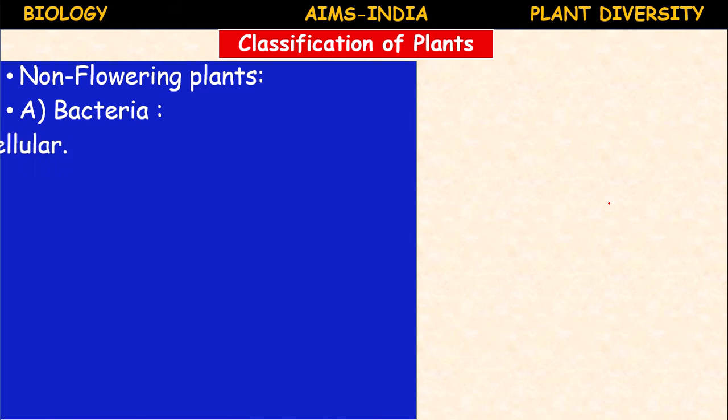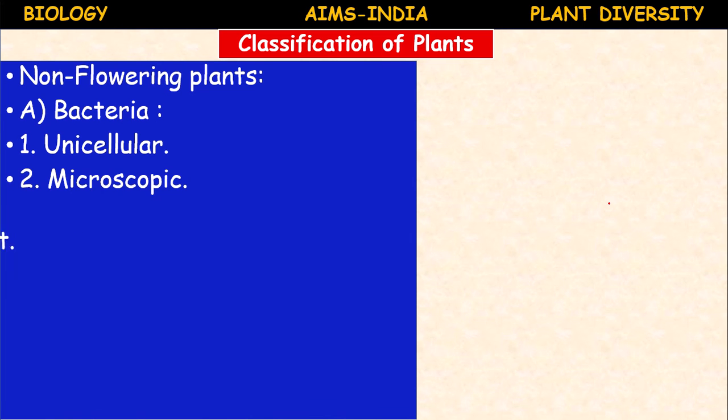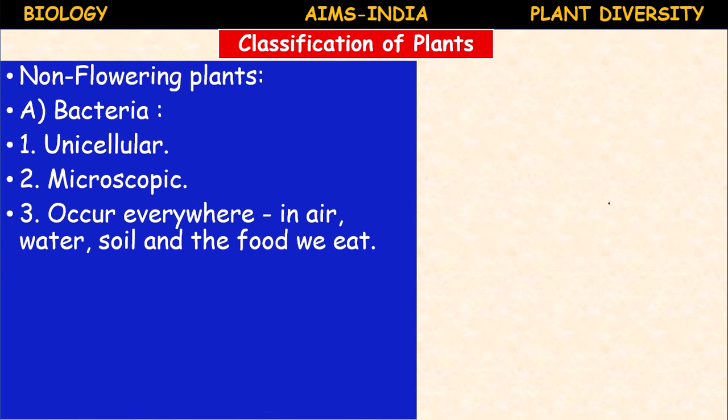The first, bacteria. The characteristic features of bacteria: bacteria are unicellular, microscopic, and occur everywhere.